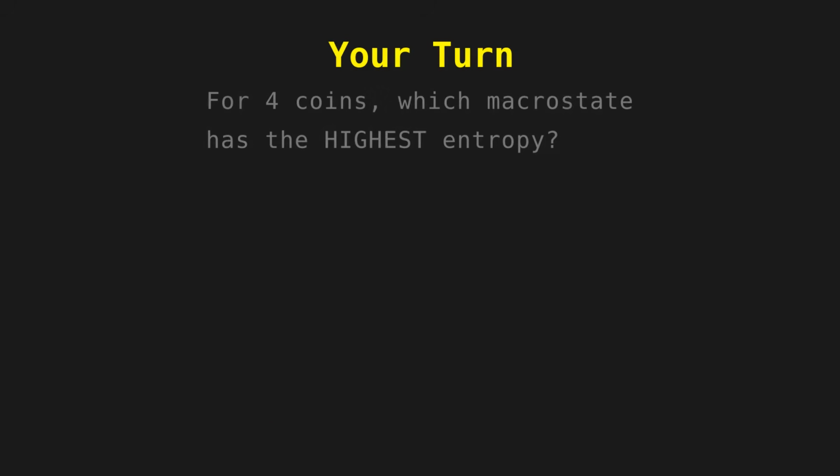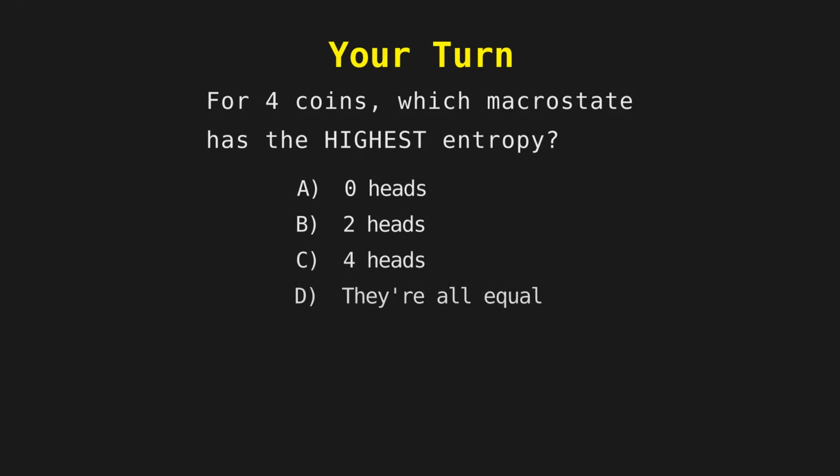Quick check. For 4 coins, which macrostate has the highest entropy? 0 heads, 2 heads, 4 heads, or are they all equal? It's 2 heads. That macrostate has 6 microstates backing it up, while 0 heads and 4 heads each have only 1. More ways to happen means higher entropy.